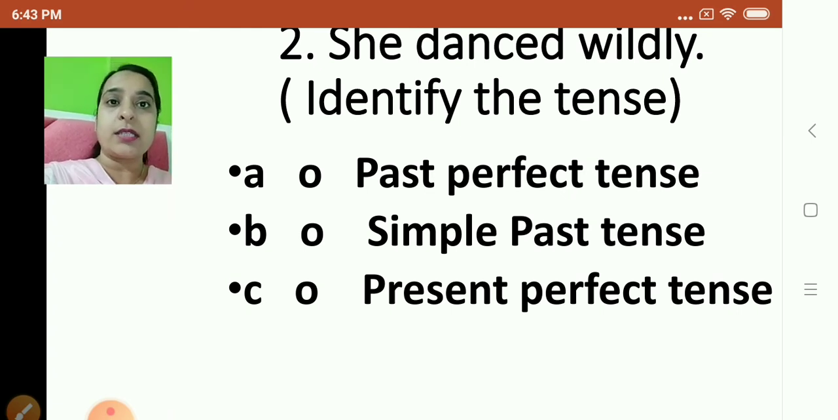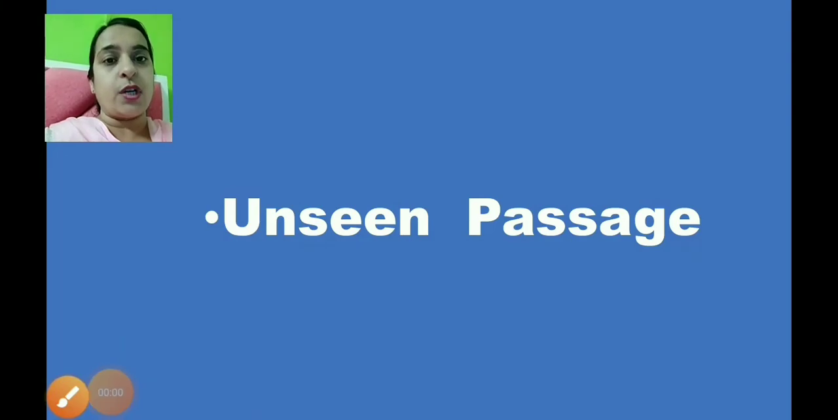Okay, so this was such type of questions, some examples which I had discussed for non-textual passage. Okay. Now children, let us discuss one more passage. Okay, but it is unseen passage, non-textual passage.